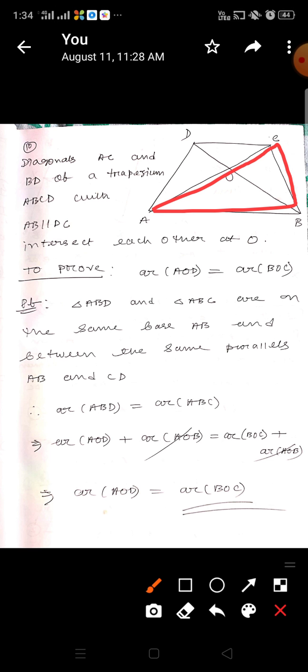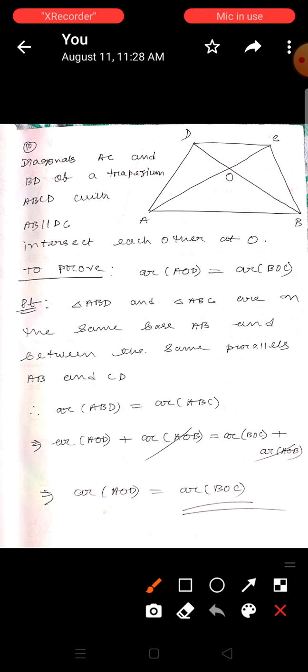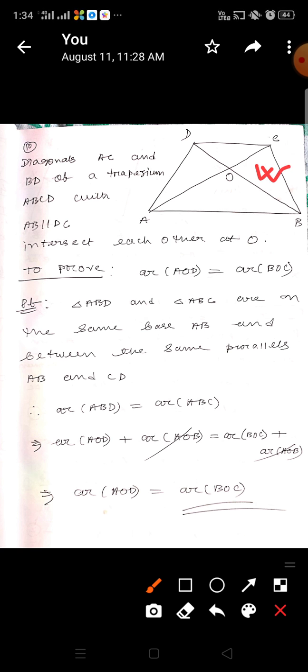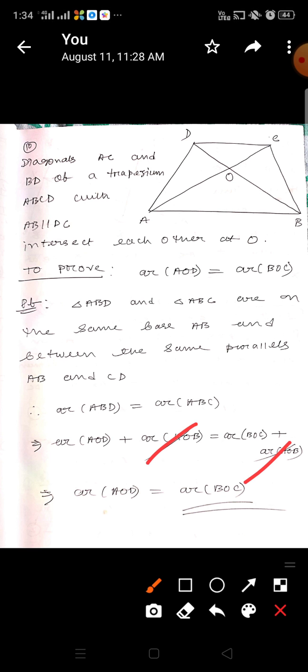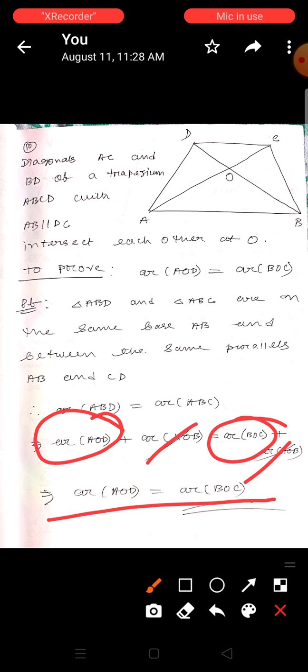Area of ABC means area of BOC plus area of AOB. Now in both the cases AOB is there, so AOB cancels. What is left? Area of AOD equals area of BOC, hence proved.